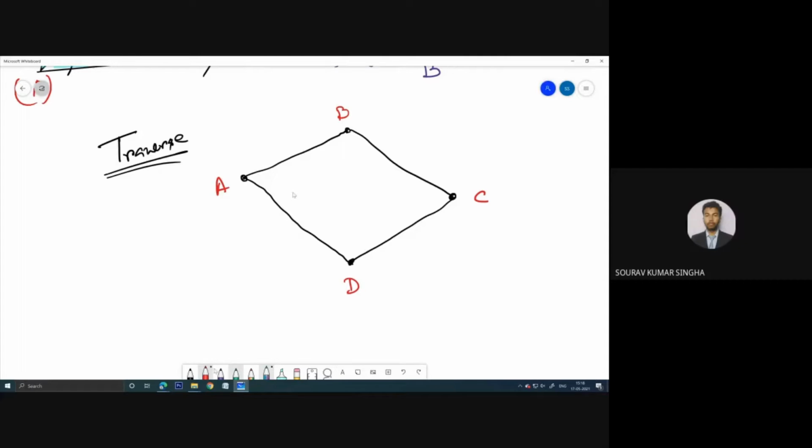Now, what happens when you do the traverse? Definitely, when you start from this point, suppose you start from point A, you have measured this length, this is L1, this is L2, this is L3, and this is L4.